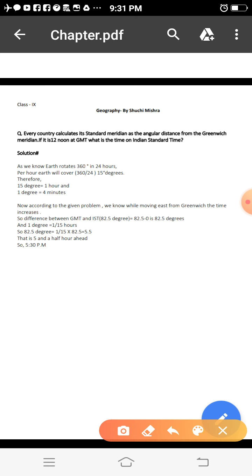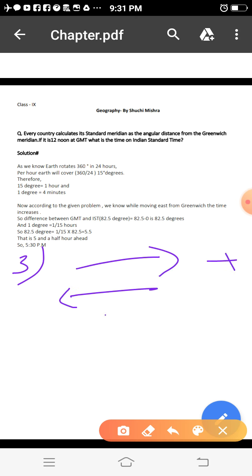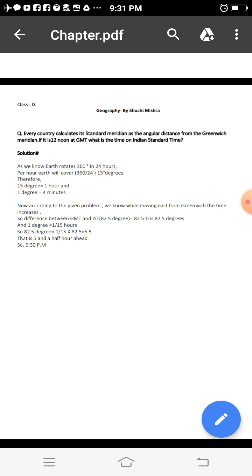Third thing is that whenever you find east, suppose it is written 82 degree 30 minute east somewhere, and you have to find the location towards east, then it is plus, or if it is west then it is minus. This is almost the same as we have done in the first point.